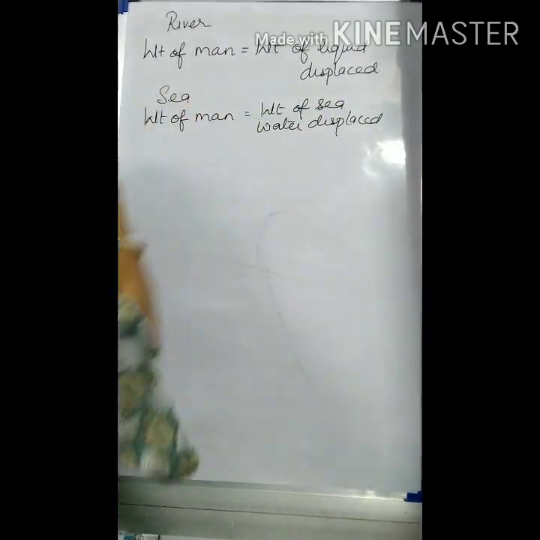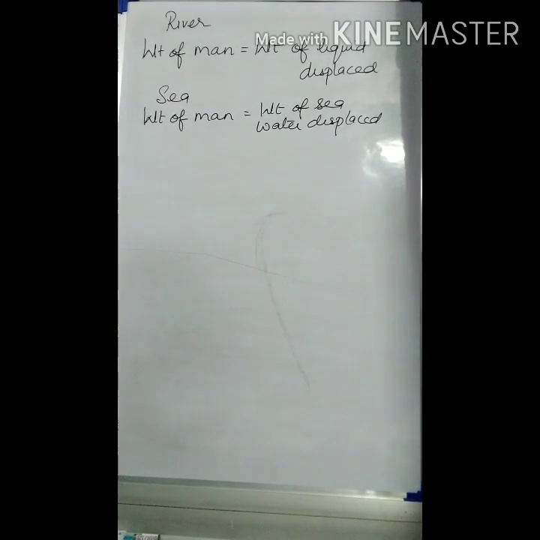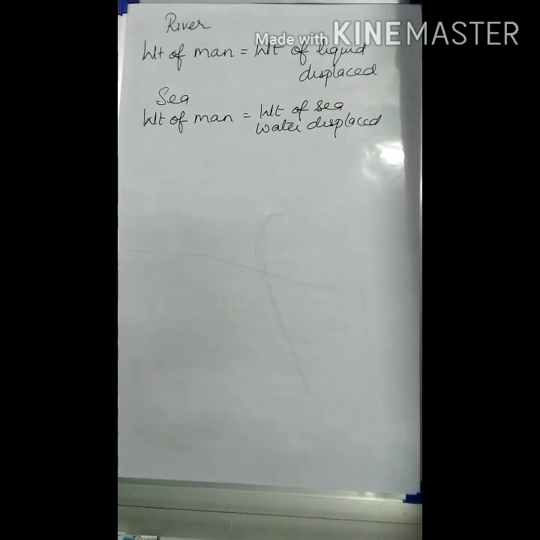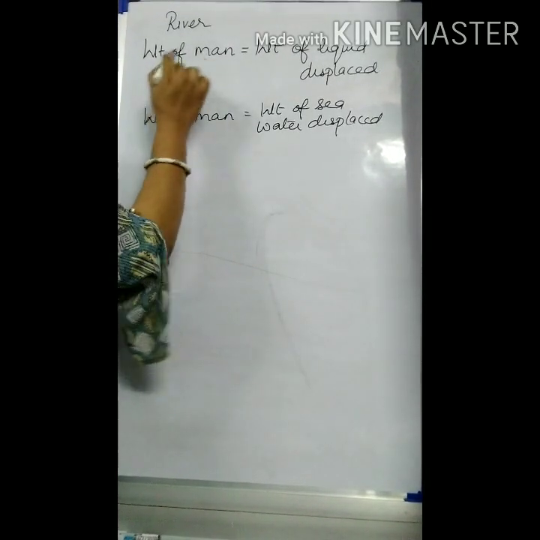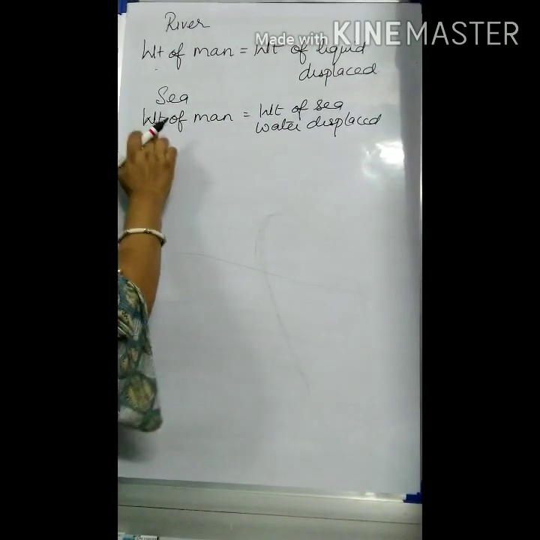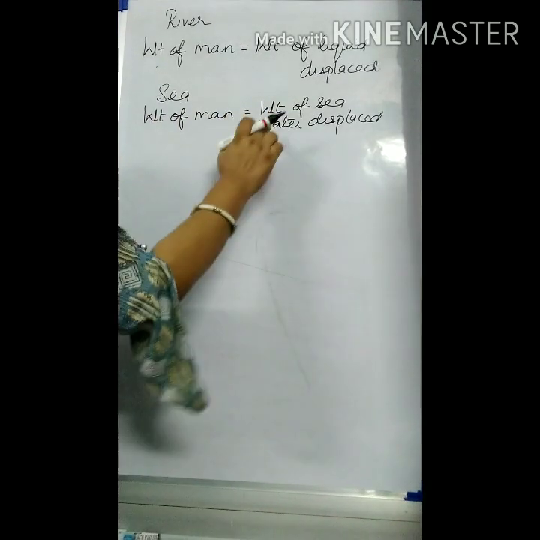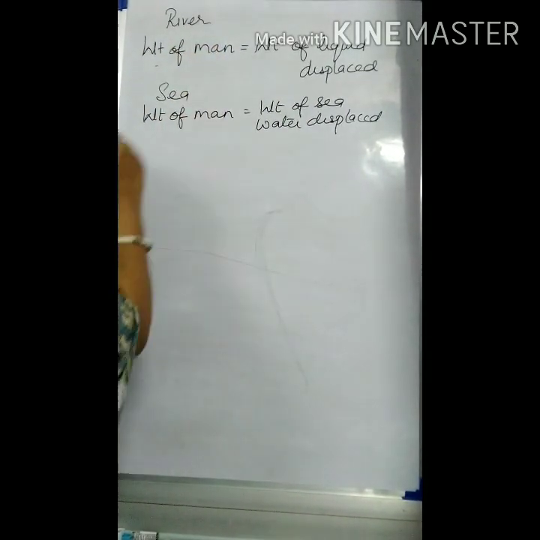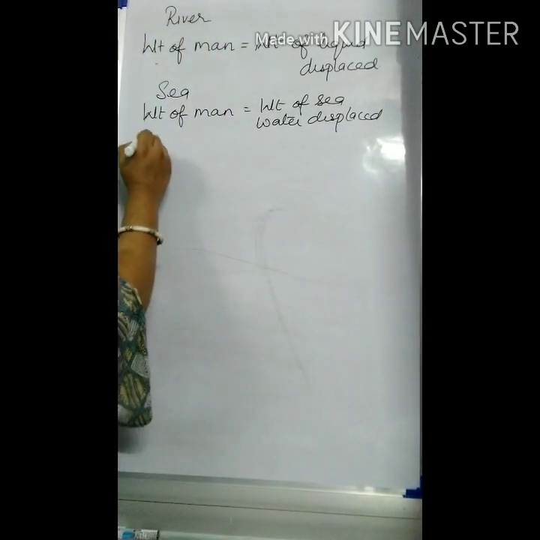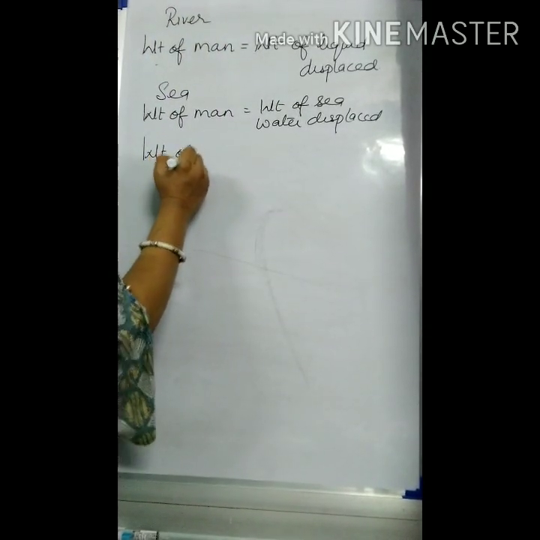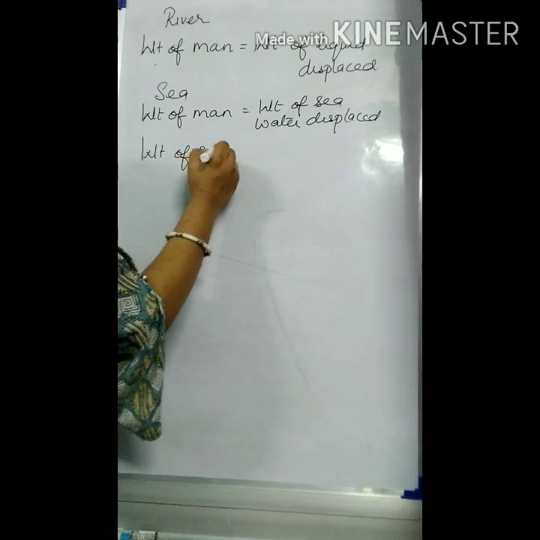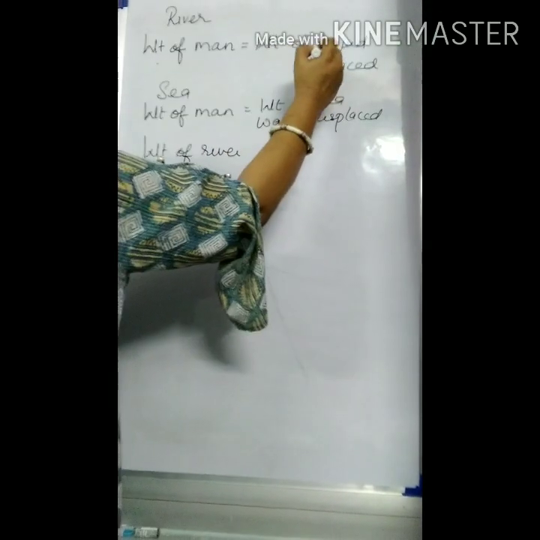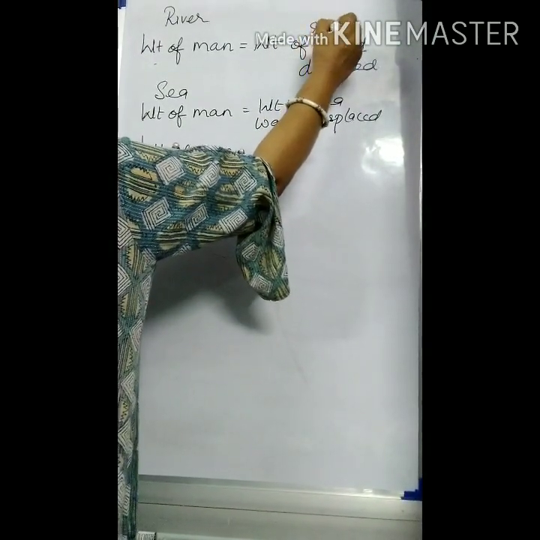Right, so now I have two things. One, when he is in the river. Second, he is in the sea, but the man is the same. So weight of man is equal to weight of liquid displaced when he swims, and in the sea again the weight of man will be equal to weight of the sea water displaced. From first and the second, when I equate these two, what will I get? I'll get weight of river water displaced. Instead of liquid, I should have written over here the river water.